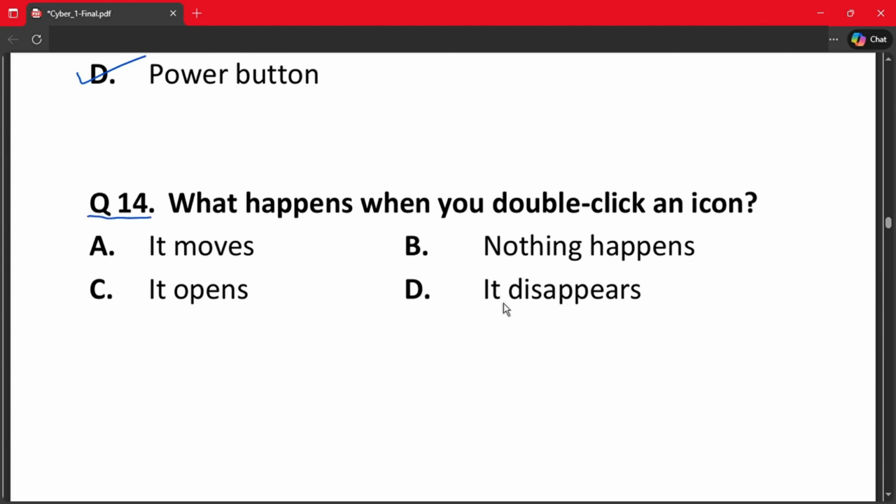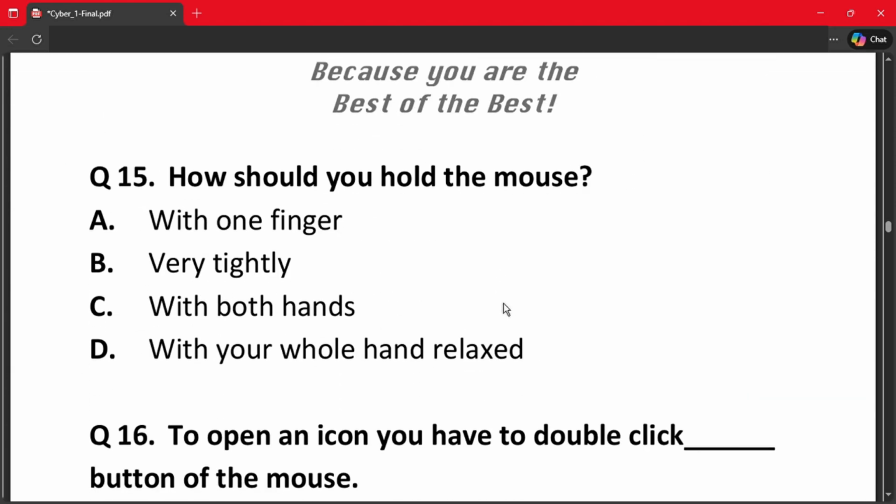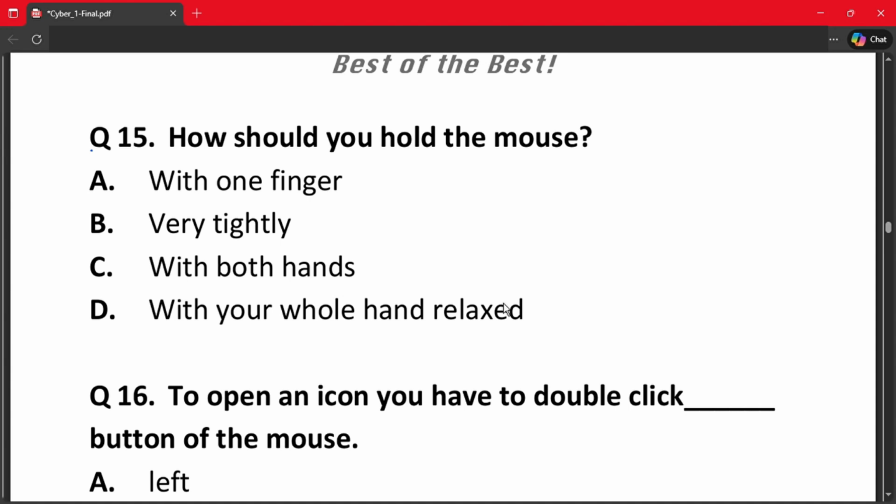Question number 14th. What happens when you double click an icon? A. It moves. B. Nothing happens. C. It opens. And D. It disappears. The correct answer is option C. It opens.